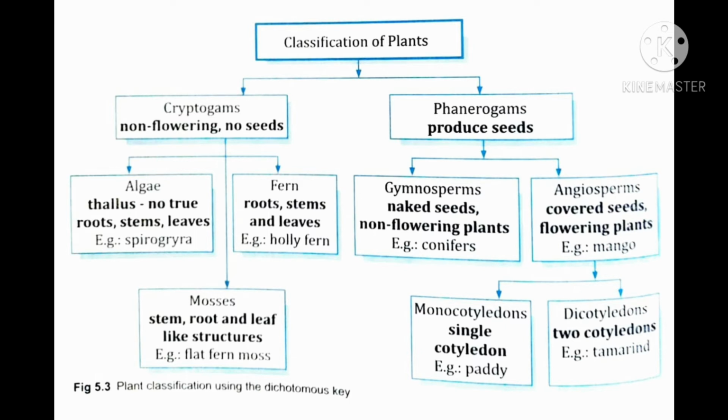Number 3, flowering plants with seeds are further classified into plants with naked seed and those with covered seeds. The covered seeds can then be grouped into monocotyledons and the dicotyledons depending on the number of cotyledons.